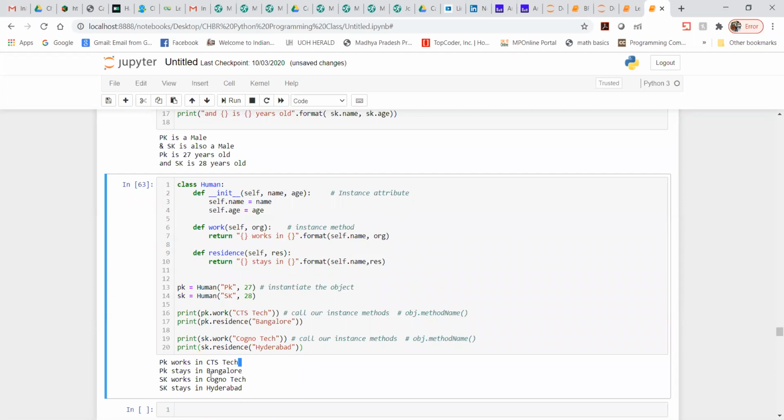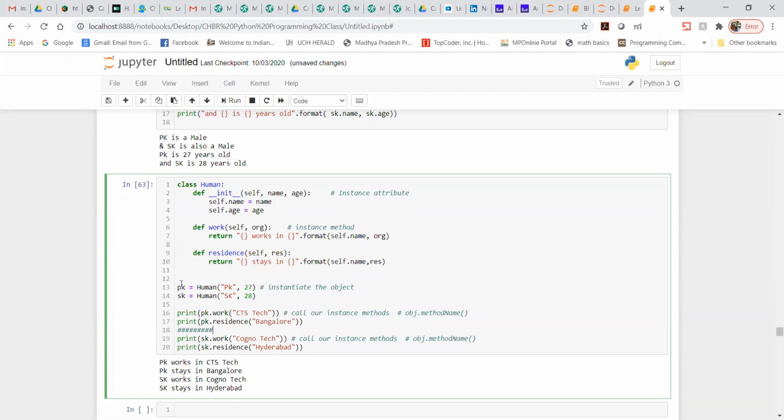Now you can see here I have mentioned sk.works. In sk.works, what is coming out is that we are getting SK works in Cognotech and SK stays in Hyderabad. So this is where you have to strike it out: using the same method, I can call different objects.